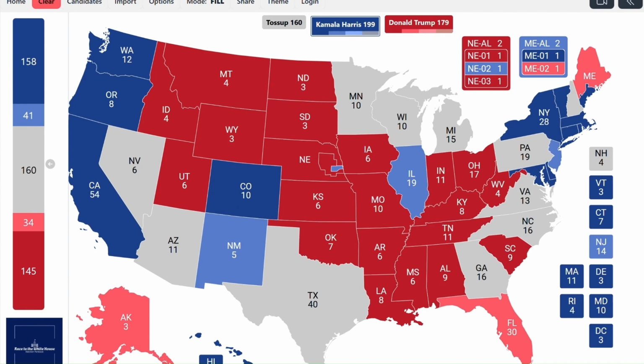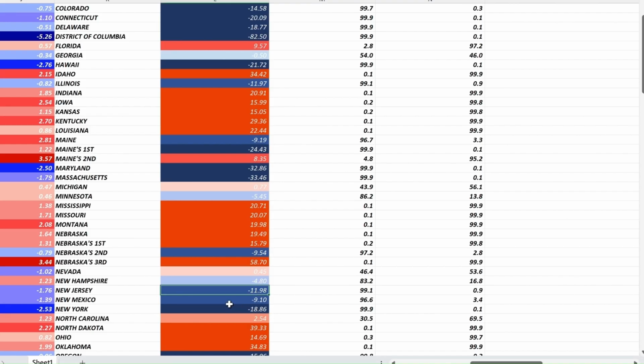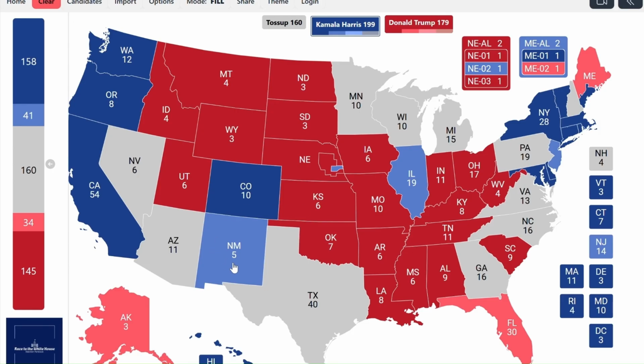The projected margin here in New Mexico is Harris plus 9.10 points, so we expect Harris to comfortably win New Mexico. Again, if Trump were to win New Mexico, we would expect him to win all those other swing states right here and down the Sun Belt, and so to win the Electoral College by a big margin.